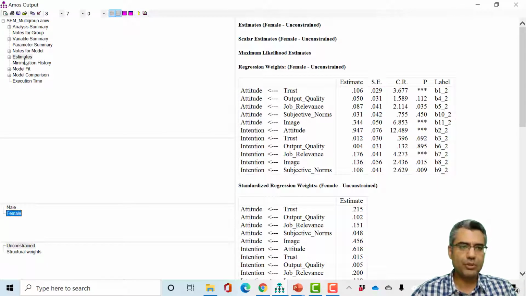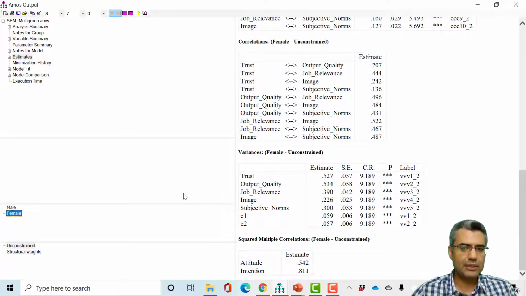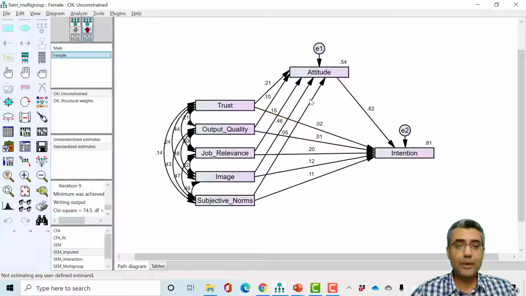And you can get all results here as well, the R square, everything. And you can just switch between the male and female results, right? So this is the way you can test the moderating impact of a categorical variable, binary variable on your model, on the relationship between these variables.